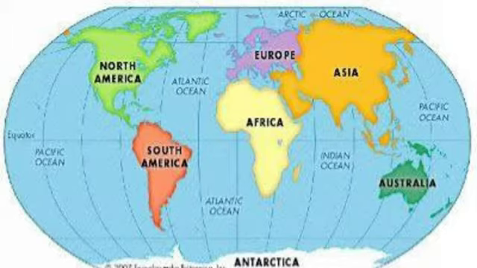What is a map? A map is a drawing of the earth's surface or a part of it on a flat surface according to a scale. About scale we will learn in detail further in the chapter. It can be folded, put into a pocket, and is easy to carry. If I ask you to bring a map to school, you can easily bring it.